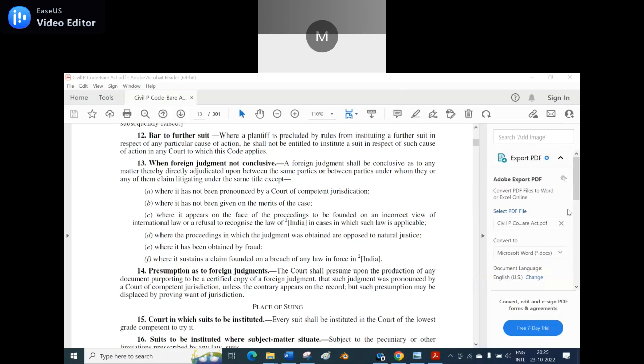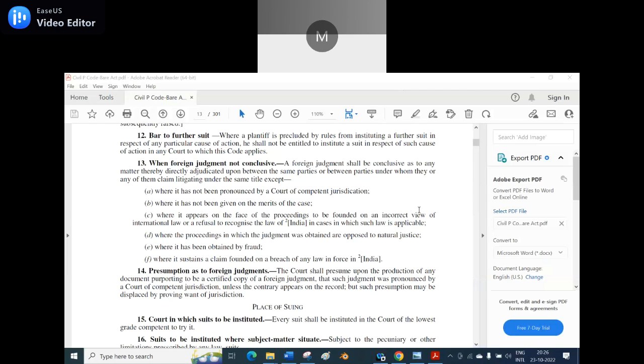Good. So clause B, where it has not been given on the merits of the case. If the merits of the case are not decided, it cannot be a conclusive judgment. And clause C, where it appears on the face of the proceedings to be founded on an incorrect view of international law or a refusal to recognize the law of India in cases where such law is applicable. So if it is against international law, or takes an incorrect view, or contravenes any law in India, at that instance it is not a conclusive judgment.